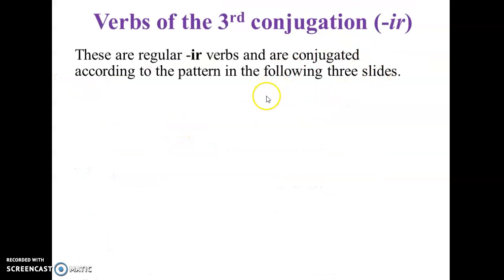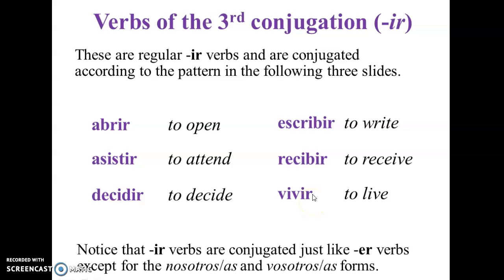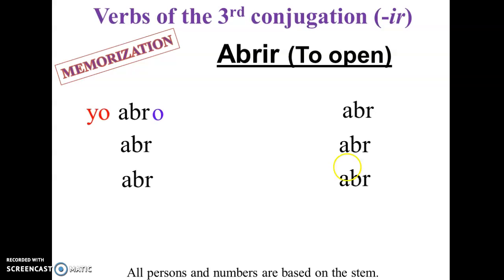Okay, ir verbs. These are the most common ones that we have in ir: abrir, asistir, decidir, escribir, recibir, vivir. Let's see the conjugations. They share the same conjugation with er verbs. The only exception happens in the nosotros and vosotros. We're going to see this little difference. Abro is the same conjugation that we see for er verbs.